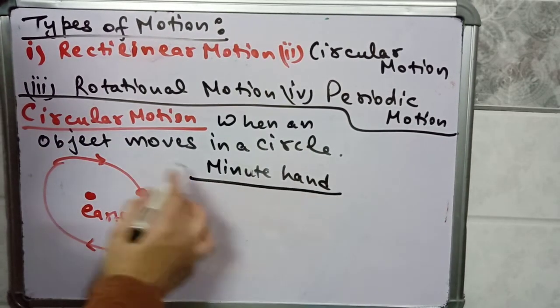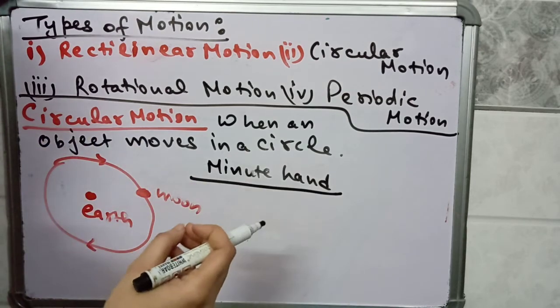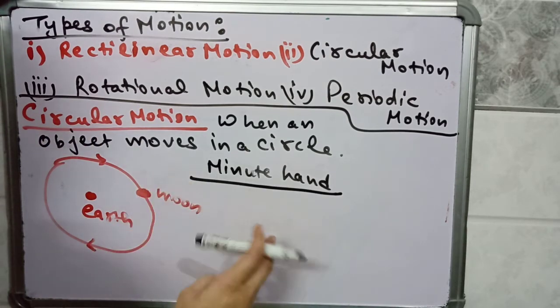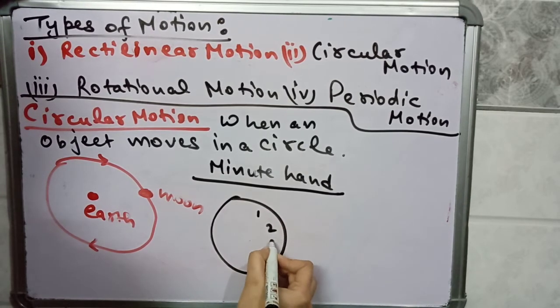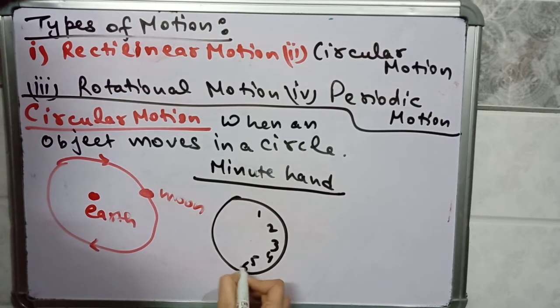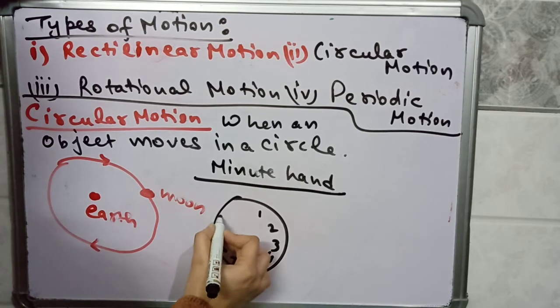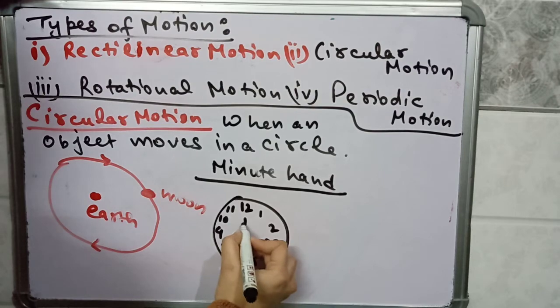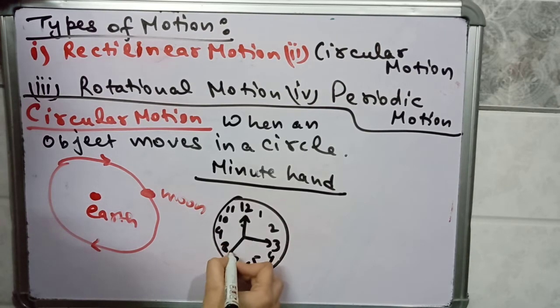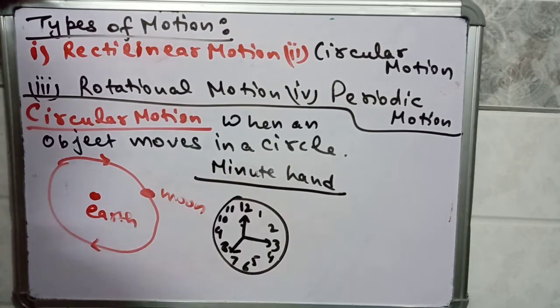So the minute hand, hour hand and second hand of a watch, suppose a watch with 1 2 3 4 5 6 7 8 9 10 11 12, all have a circular path.